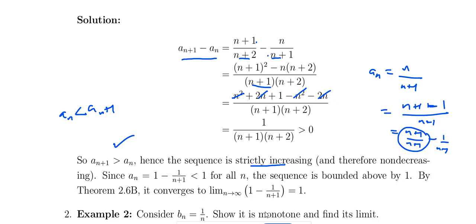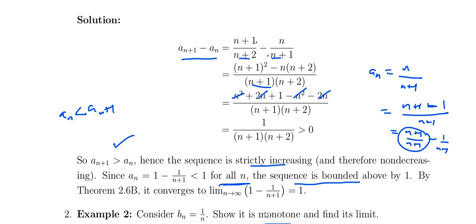As n tends to infinity, 1 by n plus 1 becomes 0, so this is less than 1. So an equals 1 minus 1 by n plus 1, which is less than 1 for all n. So the sequence is bounded above. The sequence is bounded above and non-decreasing. It has an upper bound and is an increasing sequence, so by the above theorem it converges.